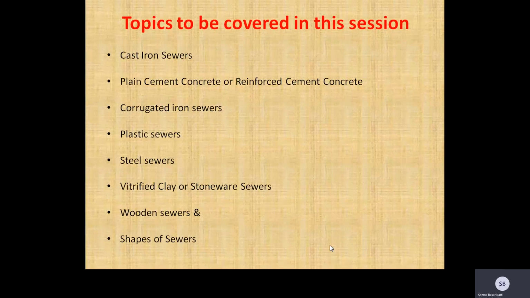Topics to be covered in this session will be cast iron sewers, plain cement concrete or reinforced cement concrete sewers, corrugated iron sewers, plastic sewers, steel sewers, vitrified clay or stoneware sewers, and methods of sewers.